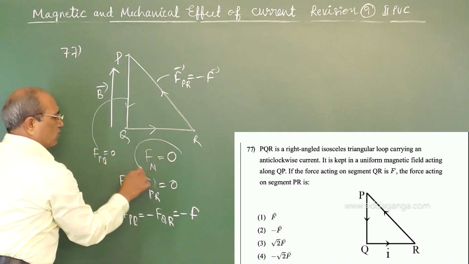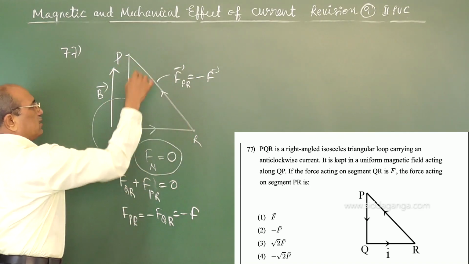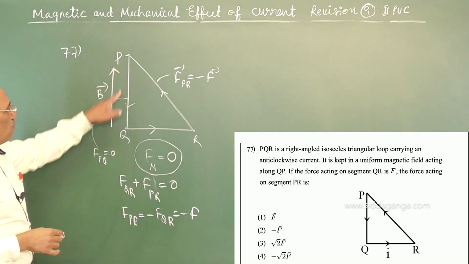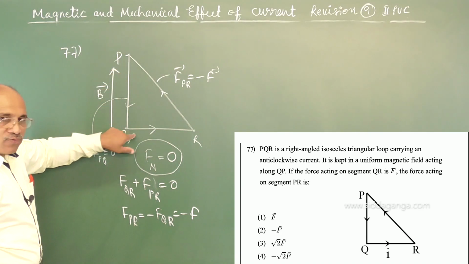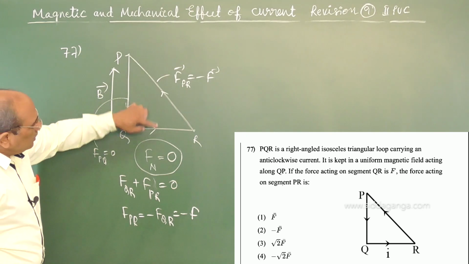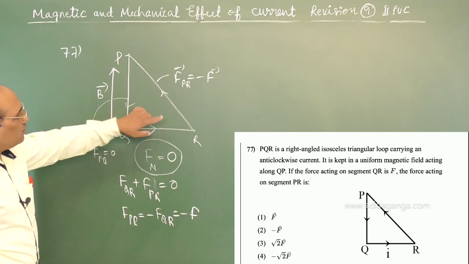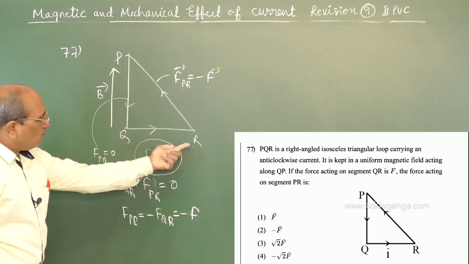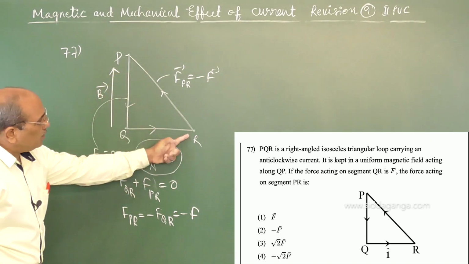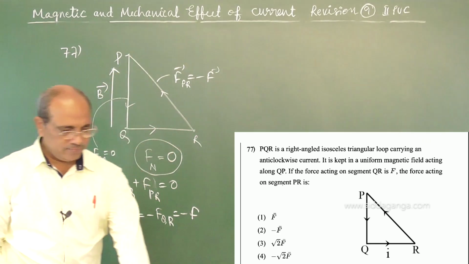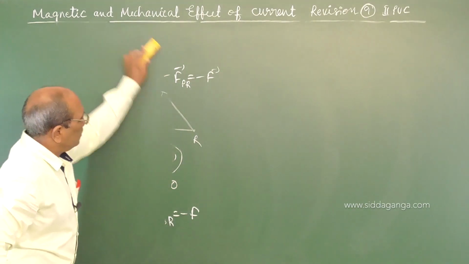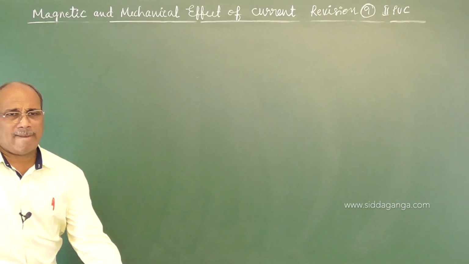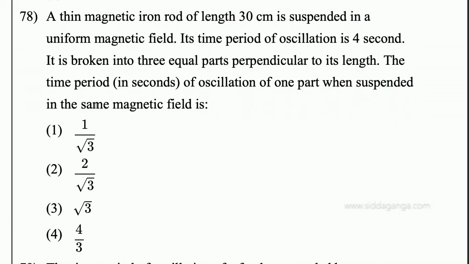The reason is that a closed loop is formed in the magnetic field, so the net force is 0. This part is not experiencing any force, but the net force on the loop becomes 0. The sum of the two forces must be 0. That is possible if FQR is F, then the other should be F but in the opposite direction. They mutually cancel. Minus F is the answer. Coming to the next.